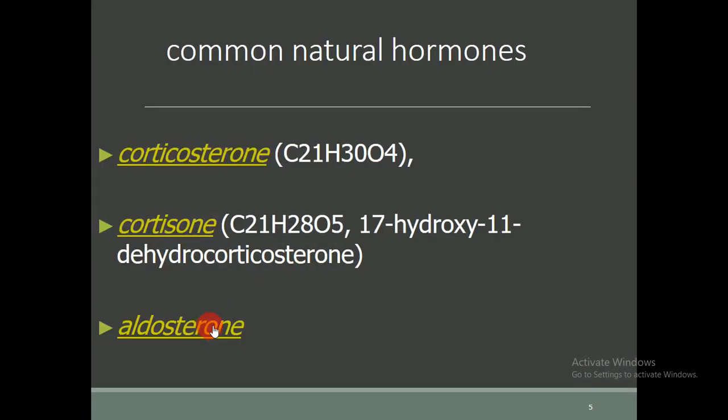These are the common natural hormones which are given here. The first one is corticosterone. The chemical formula of corticosterone is C21H30O4. After that, cortisone, the chemical formula of cortisone is C21H28O5. Then 17-hydroxy 11-dehydrocorticosterone, and the third one is aldosterone.